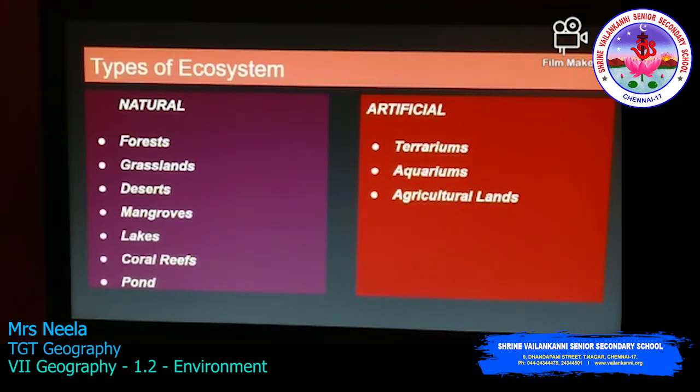Types of ecosystem. As I have already mentioned, there are two types of ecosystem, that is natural and artificial. Under the natural, you can see the forests, grasslands, desert, mangroves, lakes, coral reefs, pond, everything comes under the natural ecosystem. Under the artificial ecosystem, you have the terrariums, aquariums, agricultural lands, etc.